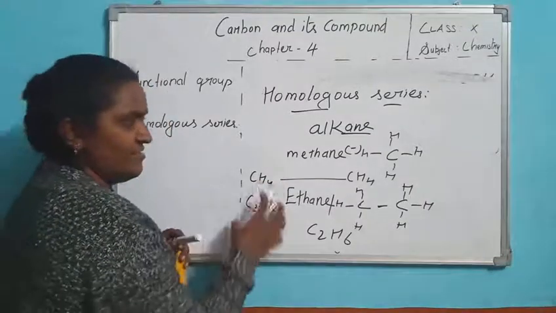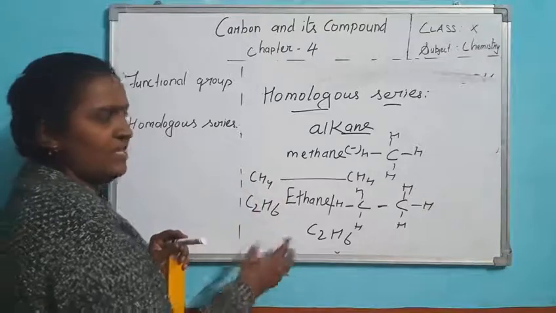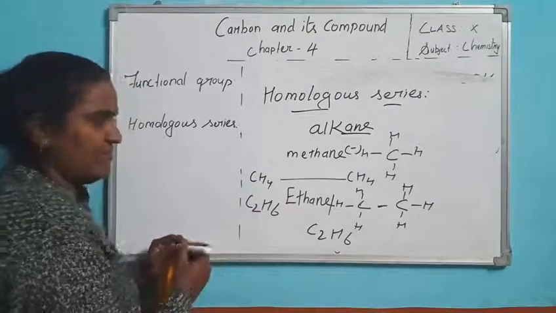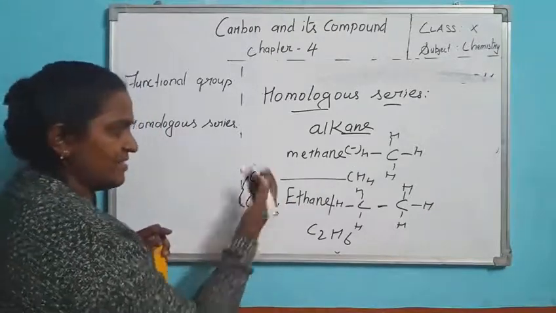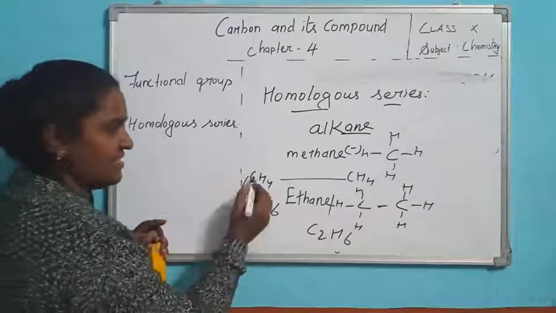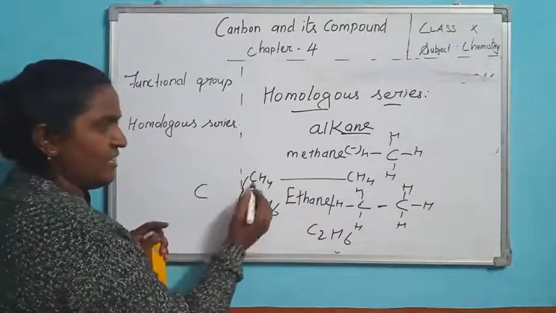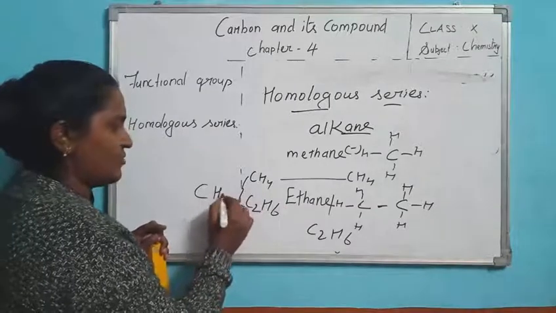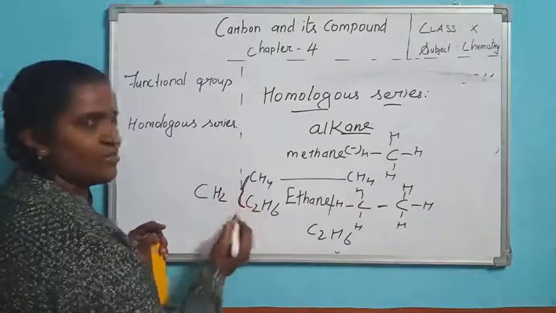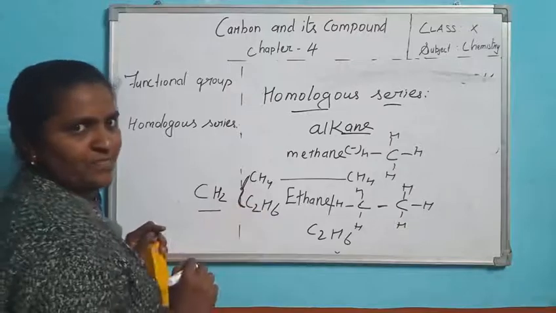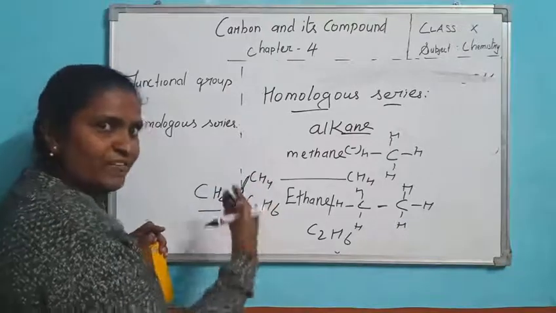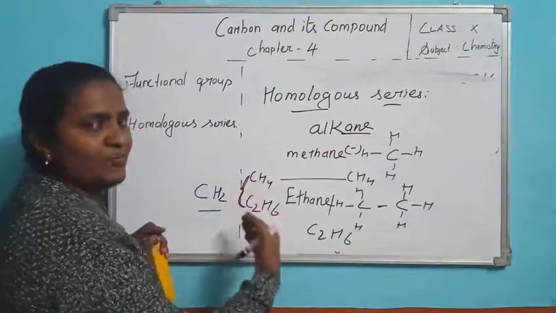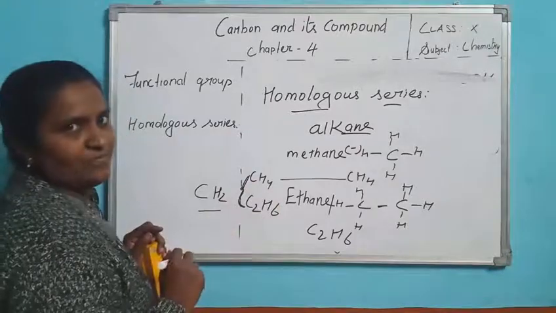These belong to a similar group. Next one is propane. The successive group difference: C2 minus C1 is C, and H6 minus H4 is H2. So the difference between these two groups is CH2. So the successive or adjacent group difference is CH2.